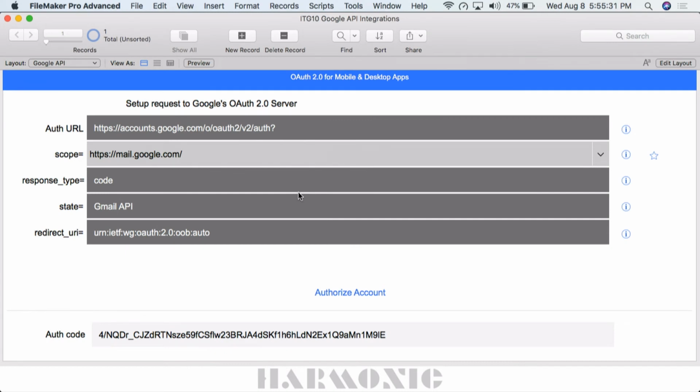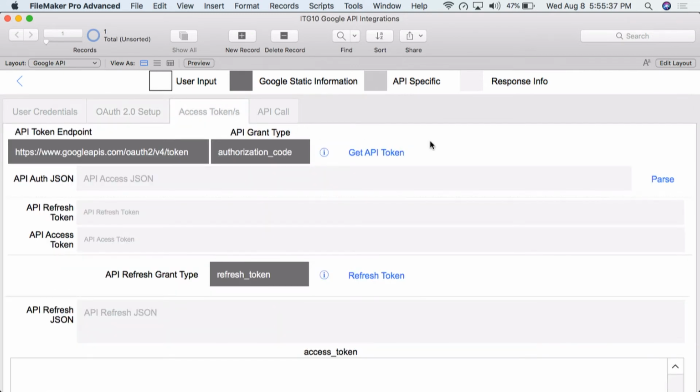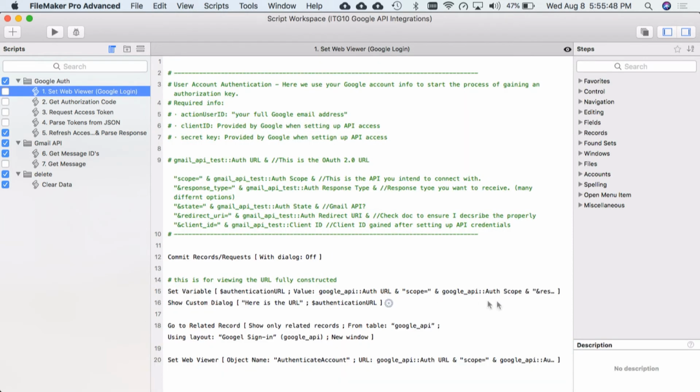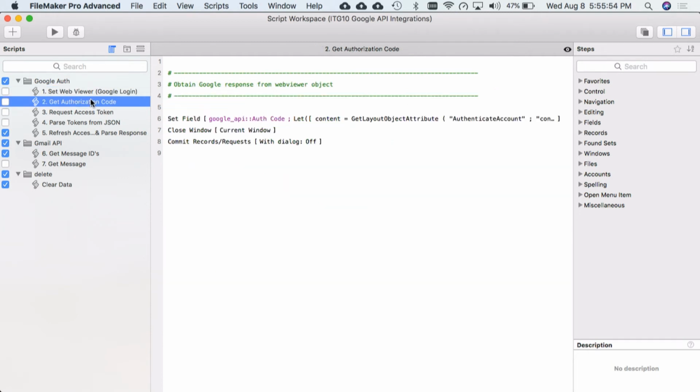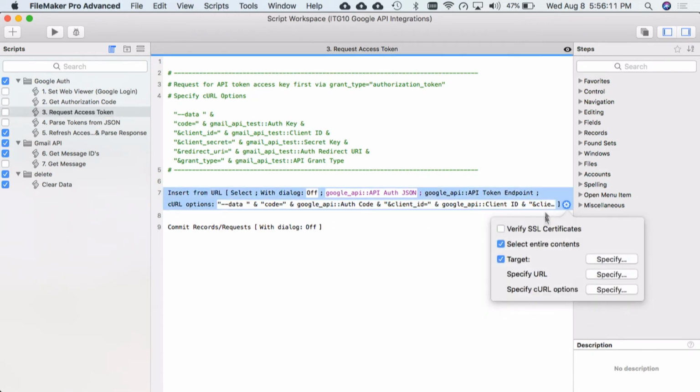All right, next, let's move to our next tab, access token. Let me show you the script workspace. We set our web viewer. You saw the dialog box with the URL that we set it to. We did our authorization, and you saw the function in our web viewer tool, where we pulled that out with Get Layout Object Attribute. Now we're going to request our token. So here's our first Insert from URL, where we're going to use some curl options. Let's take a look at that.